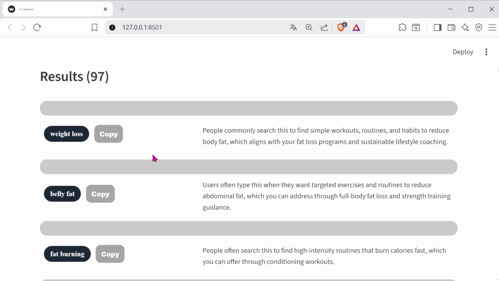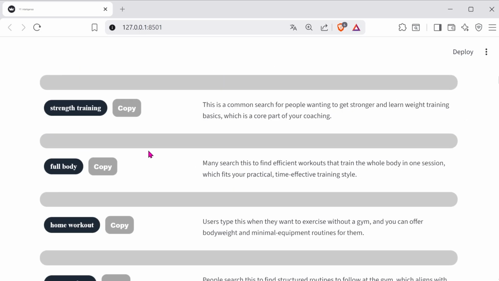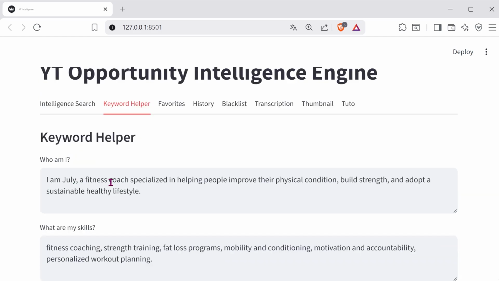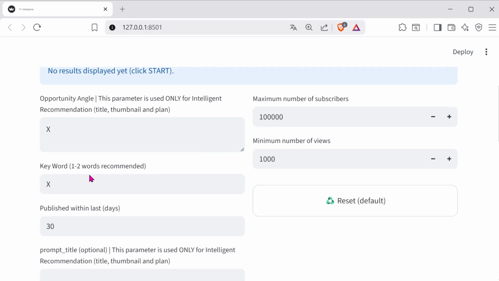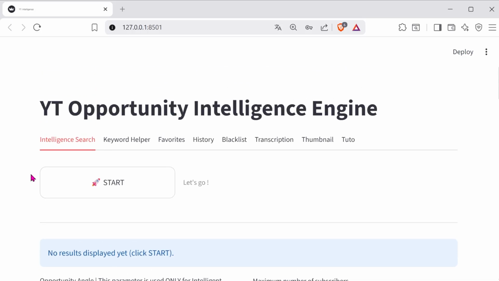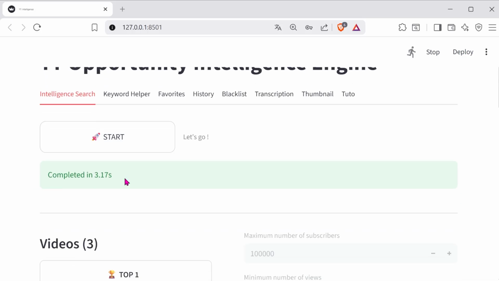Now we'll take the first keyword on the list. We go to the Intelligence Search tool, paste our keyword, and click Start. And look, within seconds, the software shows us videos that are overperforming on this topic in Julie's niche. We choose the one that seems the most interesting. I'll take the first one since it has the best performance.